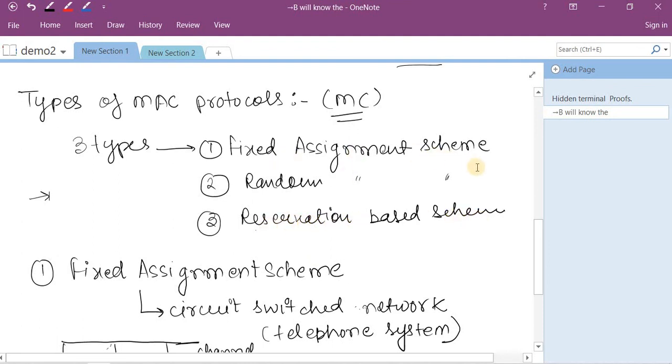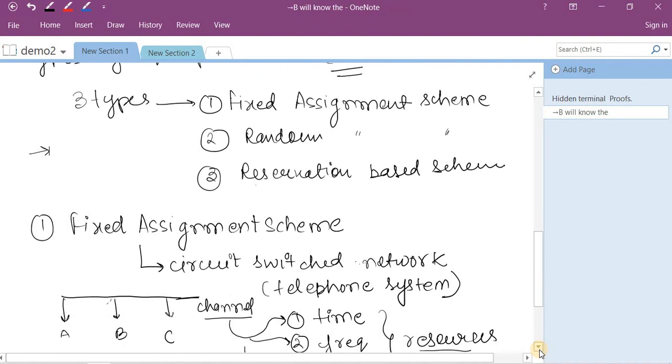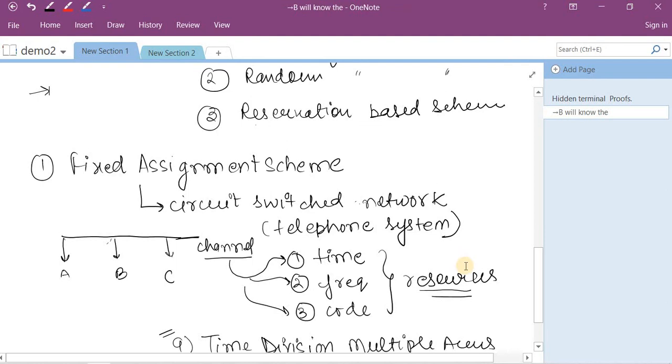The fixed assignment scheme is understood as a circuit switched network in which, prior to the communication, at the designing phase, you have to assign particular resources to the users, just like the telephone system. In the telephone system, the exchanging of the telephone lines is done prior to the communication, and the channel will be fixed.